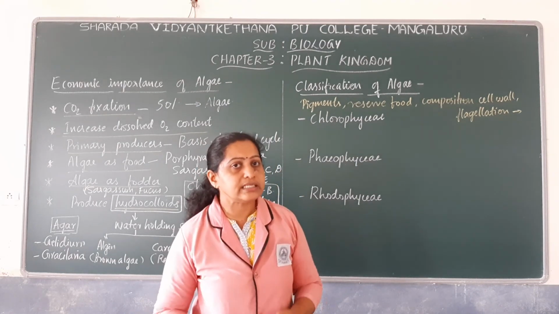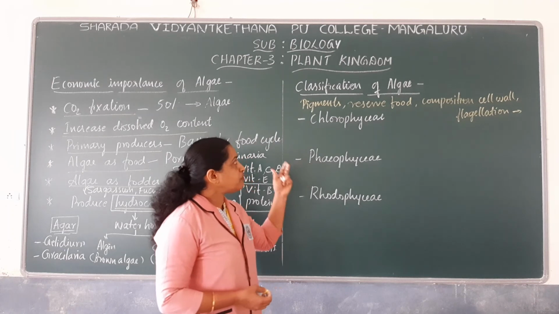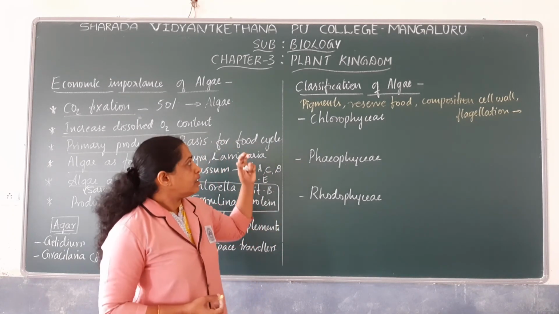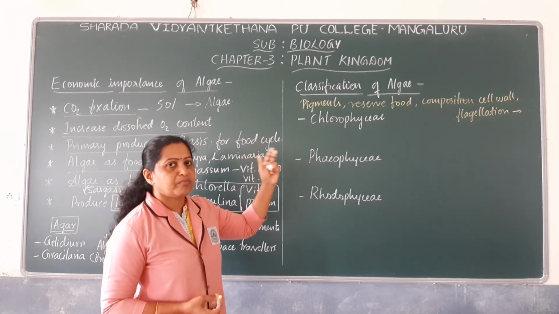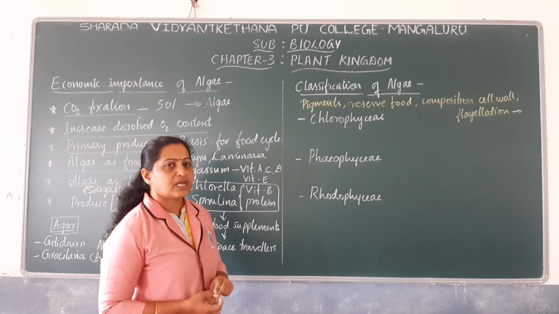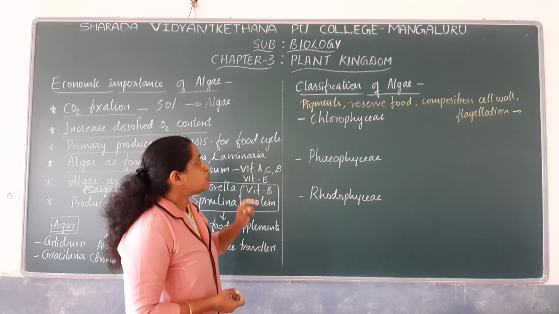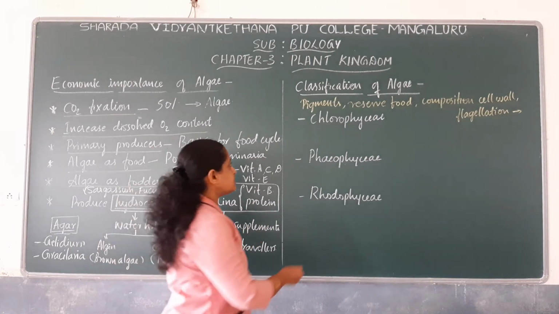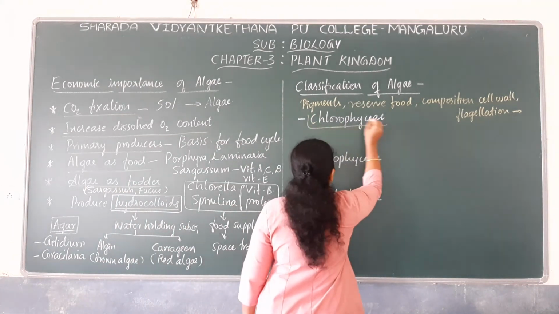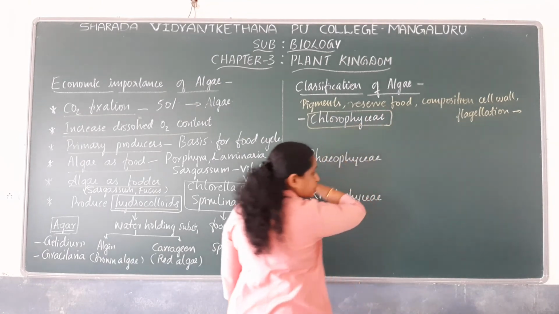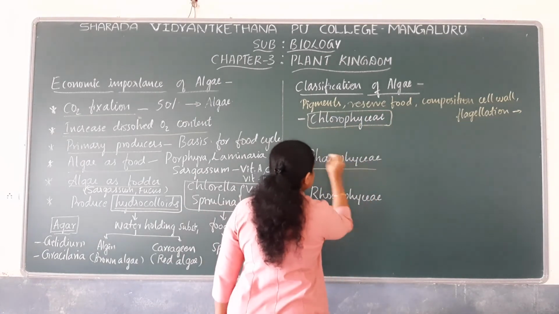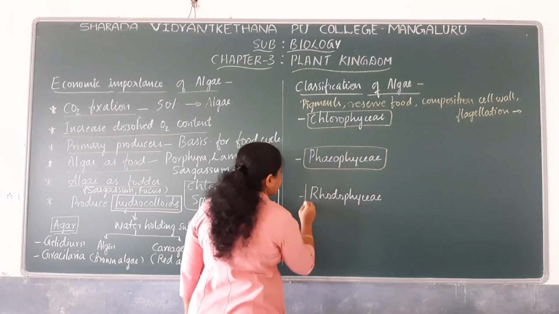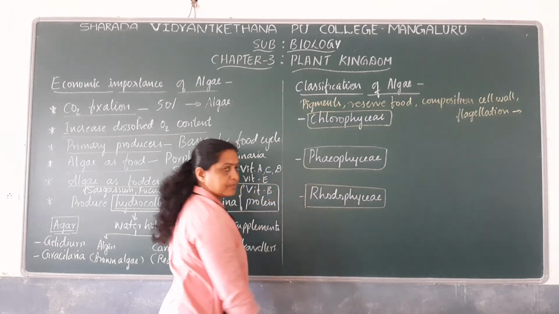There are various other criteria for classification. Some of these are the presence of pigments, reserve food, composition of cell wall and flagellation. Based on these criteria, algae are categorized into three classes. They are class Chlorophyceae, class Phaeophyceae and class Rhodophyceae.